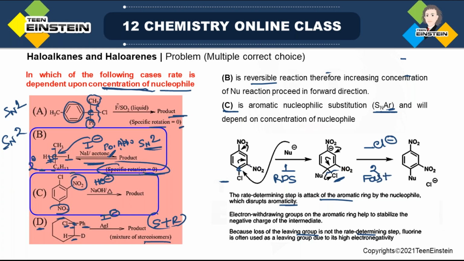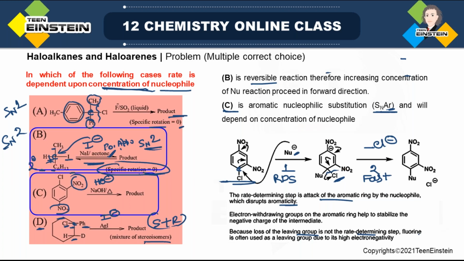As in the first step, both this molecule and the nucleophile are involved, that means in the slow step, the concentration of nucleophile will be mentioned in the rate expression term. So that is the reason the rate constant of the reaction is also dependent on the concentration of nucleophile, because the first step where the nucleophile is attacking the leaving group containing carbon, that step is the slow step or rate determining step. Okay, so in this way we can choose correct options B and C.